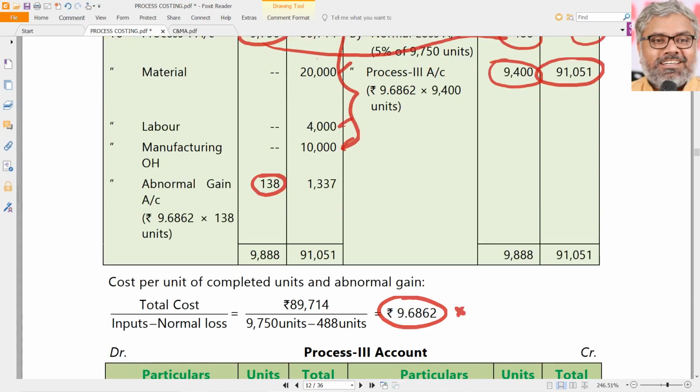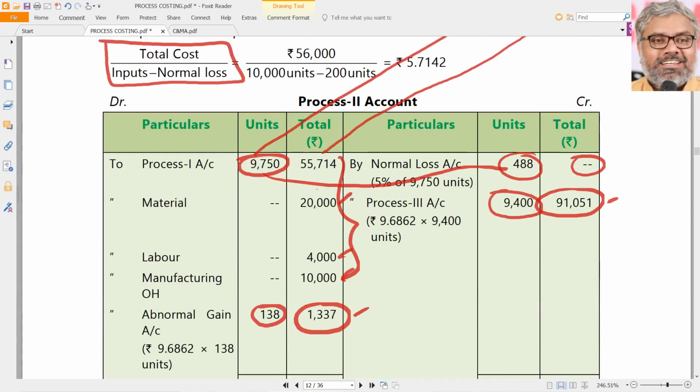Multiply with abnormal gain 138 units. You get the amount. How much? 1,337, let us say. Naturally, if you multiply with 9,400, ideally it should be similar, but there will be a difference because of decimals, though approximately the same: 91,051. So that's it. That is the end of the process 2 account.